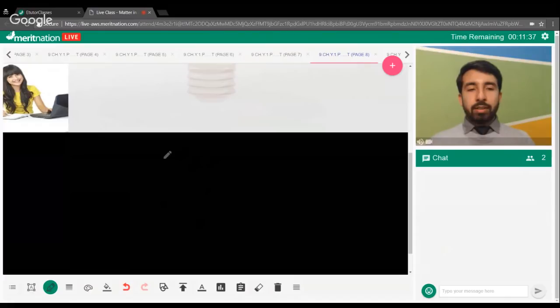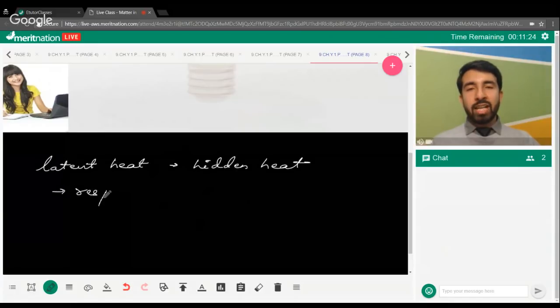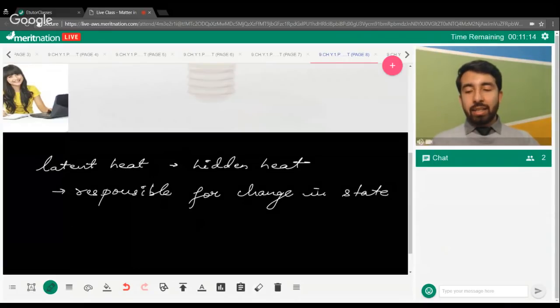So, yeah, let's quickly have a review of latent heat. Latent heat is hidden heat, which is basically responsible for change in state. And it does not increase the temperature while the change of state is taking place.